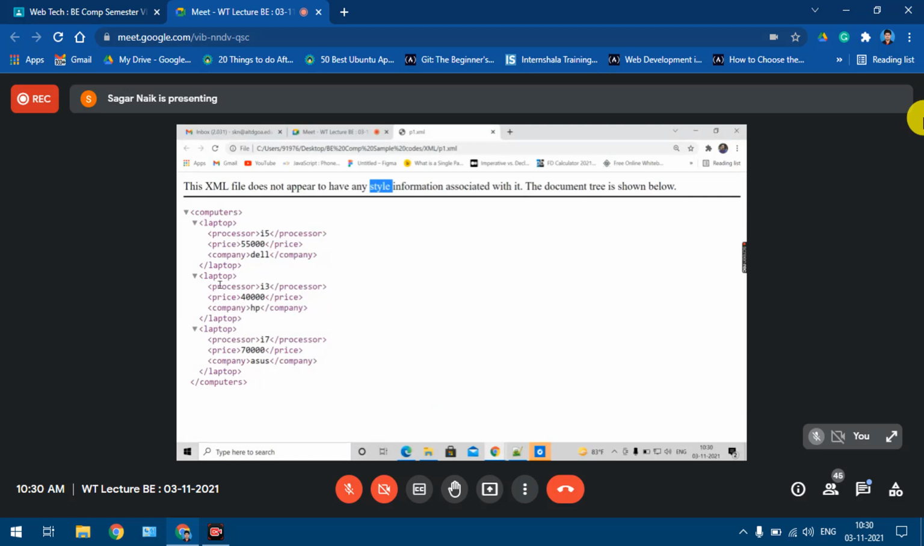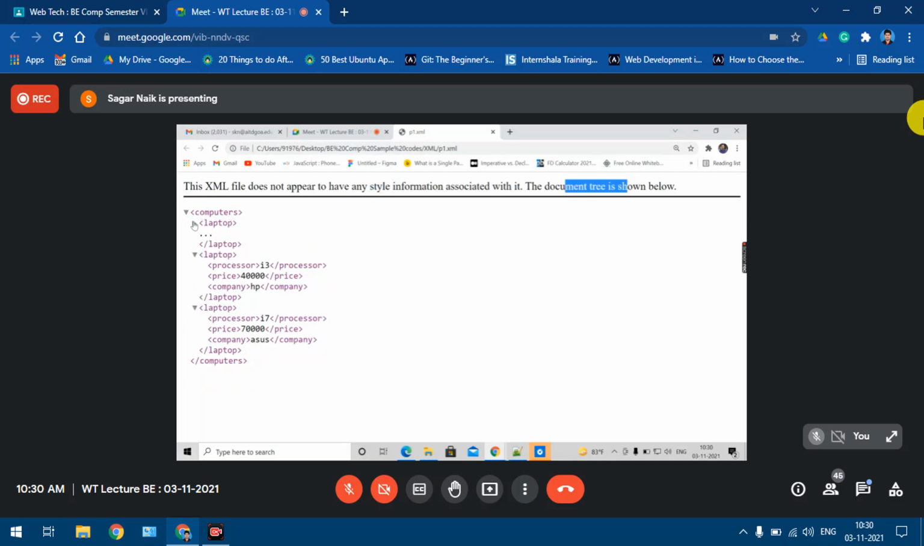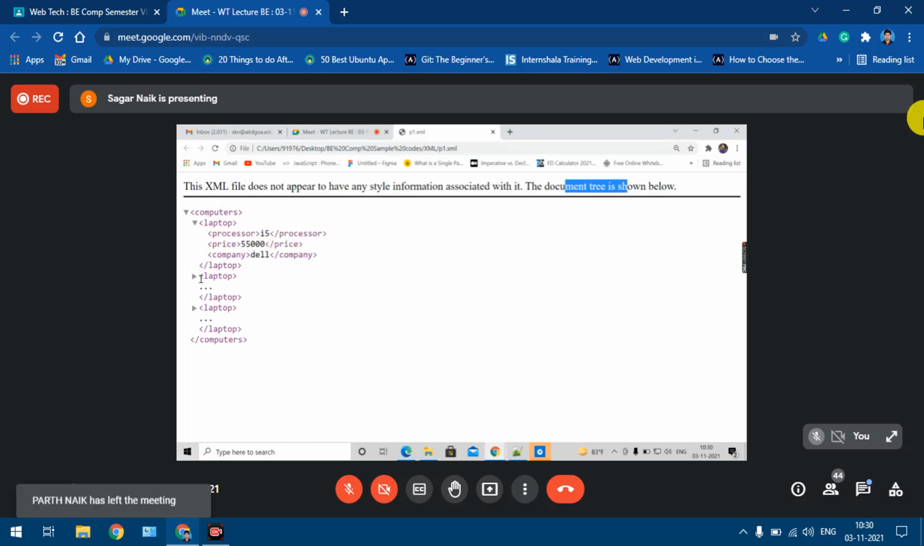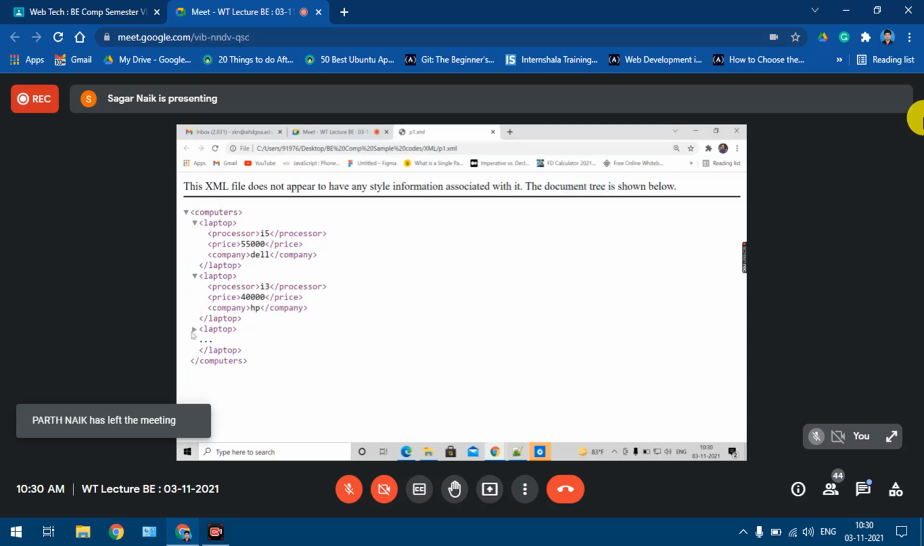It is not a code actually, it is a structure, a documentary structure. Yes or no? See, my computer is my root node. It has this laptop as a node. Laptop, laptop, laptop. If I expand this laptop again, processor plus company, processor plus company, processor plus company. Understood? So this is how it shows.